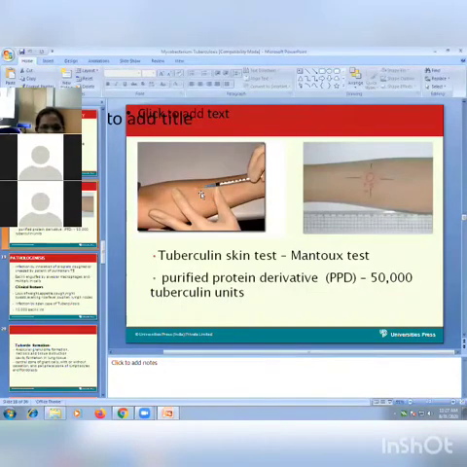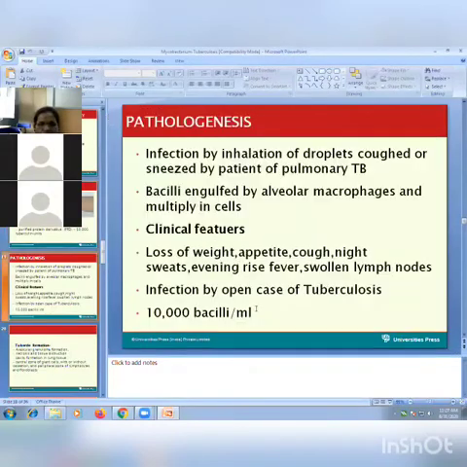So body responds by exaggerated type, and we can see swelling in only case if patient is having tuberculosis. If patient is not having tuberculosis means this is the first dose, and no reaction is there. So this is tuberculin syringe, tuberculin test, Mantoux test. PPD means purified protein derivative, that is used for injection of the test.